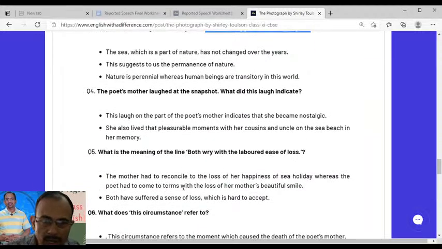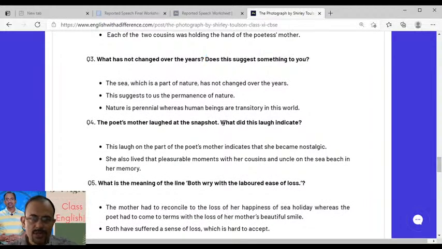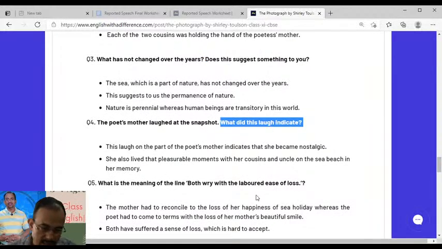Let's find out. The poet's mother laughed at the snapshot. What did this laugh indicate? Okay, that is a little bit of a tricky question, because it's not given directly in the poem. It's just mentioned, but it's not given directly. So they are called HOTS or higher order thinking skills. You've got to use your global comprehension of the poem. There are two levels of understanding, dear students. One is insightful understanding, and the other is superficial understanding. You require the global comprehension of the poem to be able to answer this particular question, right?